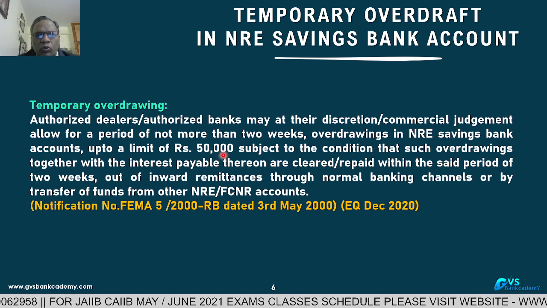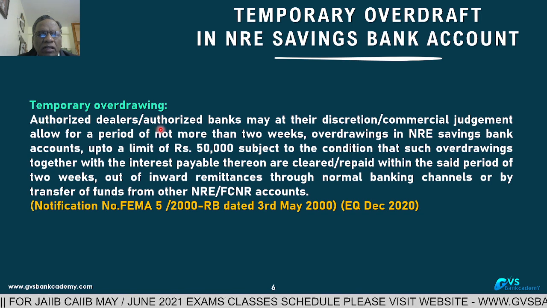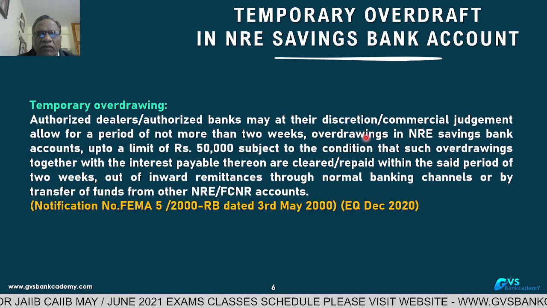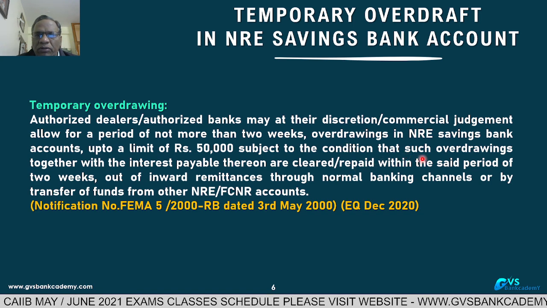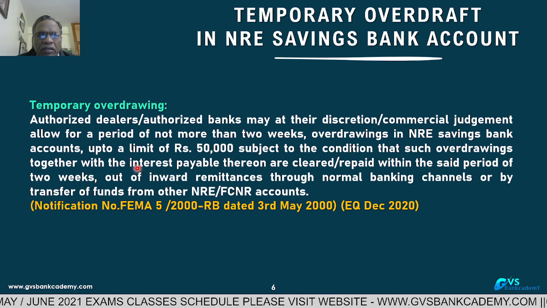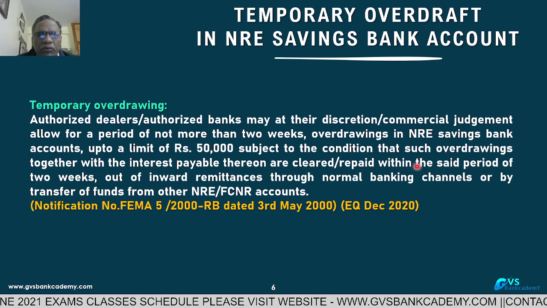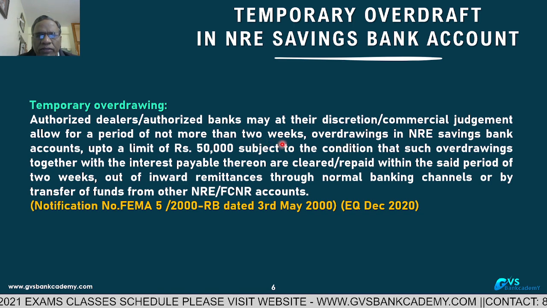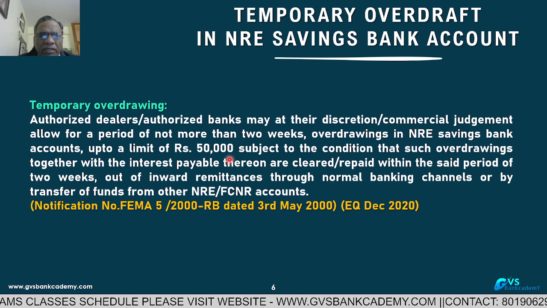So, up to 2 weeks and 50,000, these authorized dealers are allowed to give a temporary overdraft in NRE accounts, subject to the overdrawings along with the interest payable being cleared within the period of 2 weeks. So within the 2 weeks, they have to repay the 50,000 plus interest.